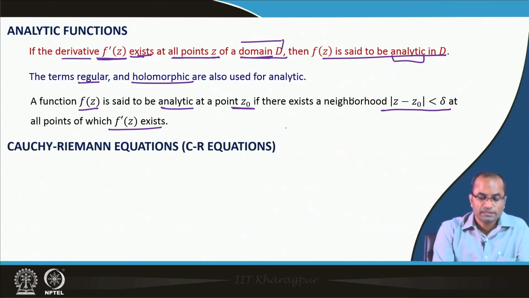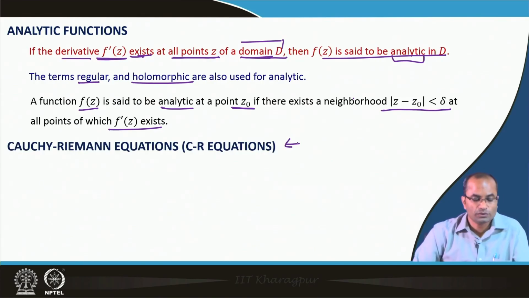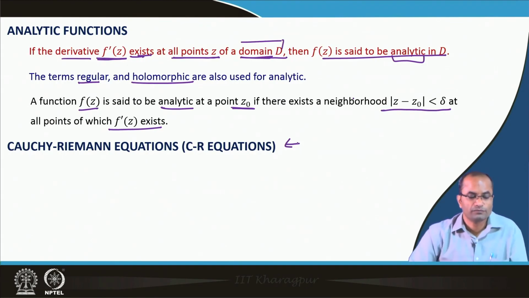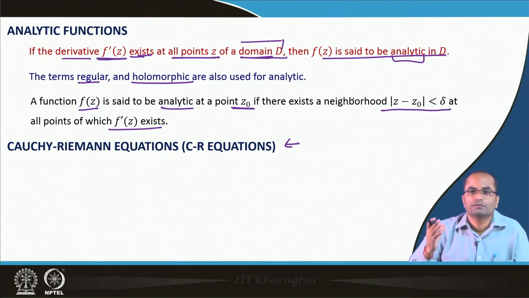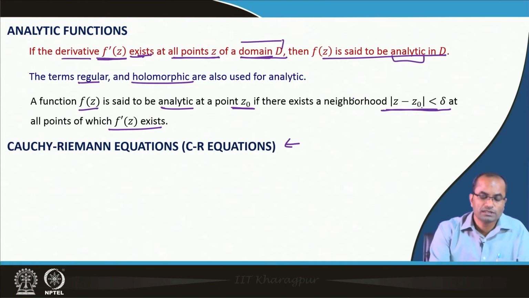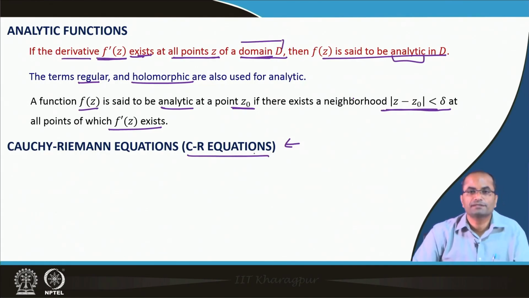Then we call the function analytic. There are the well known Cauchy-Riemann equations, which are used for verifying whether the given function is analytic or not without going through all the fundamental definitions of differentiability. Then, for analyticity at a point, we also have to check whether a neighborhood exists where the function is again differentiable; only then can we claim that this is an analytic function. So, the CR equations help to a certain extent to identify whether the function is analytic or not.